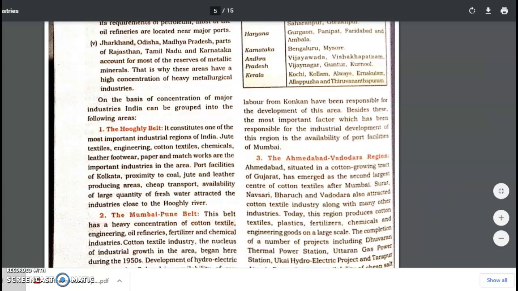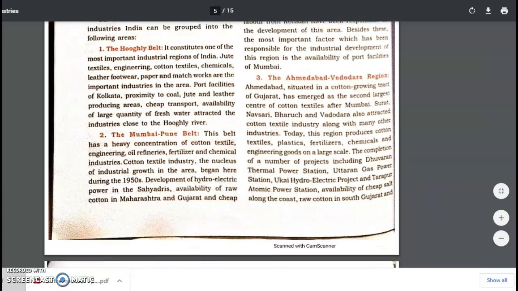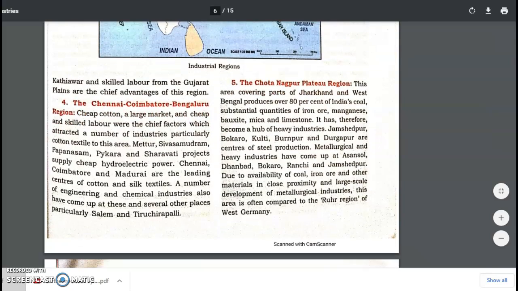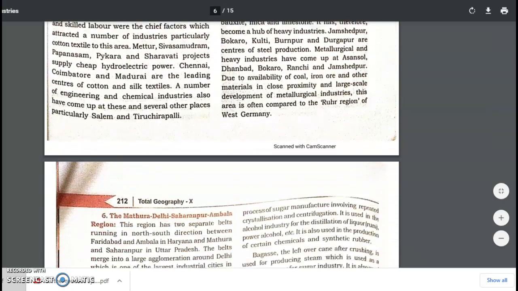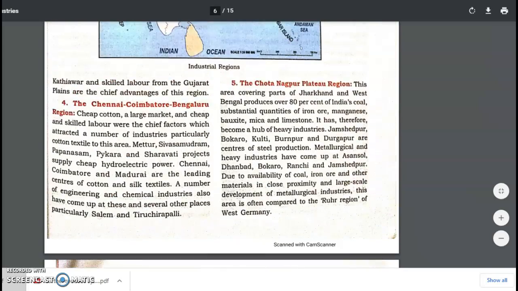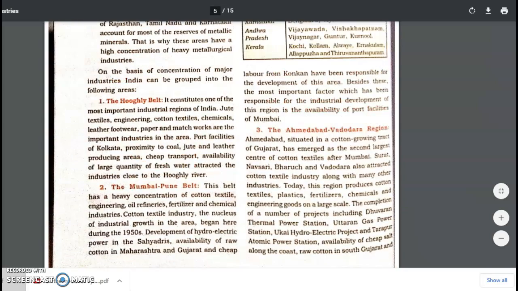On the basis of concentration, the industries can be grouped as the Hooghly belt, the Mumbai-Pune belt, the Ahmedabad belt. Then further we have the Chennai-Coimbatore belt, the Chota Nagpur Plateau region, and the Mathura, Delhi, Saharanpur, Ambala region. Okay, so let us come back to the first belt that we were talking about. The Hooghly belt is basically the region which is near the Hooghly river. It is in West Bengal, and in this region we know that we have a lot of cotton, jute, and footwear.